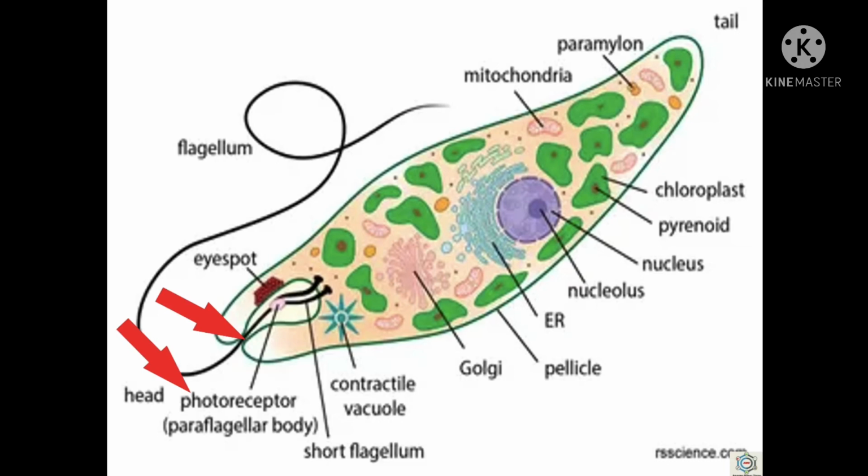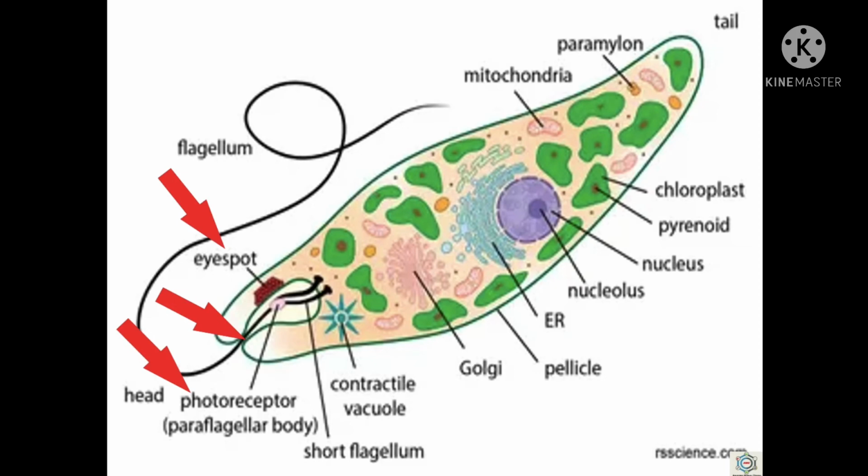In this picture you can see this circular structure, and finally only one long flagellum emerges out through the cytostome. An orange-red eye spot or stigma is located at the base of the flagellum, attached to the membrane of the reservoir at the level of the paraflagellar body.